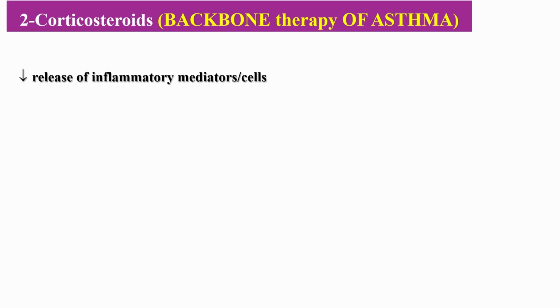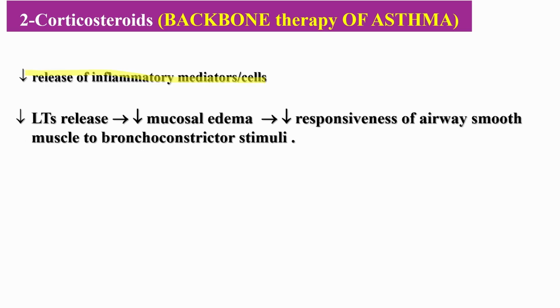Inhaled corticosteroids are considered the backbone of asthma therapy. They reduce airway inflammation by suppressing inflammatory cells and inhibiting leukotriene release. This leads to reduced mucosal edema and improved airway responsiveness. Inhaled corticosteroids also upregulate beta-2 receptors, making bronchodilators more effective. They are most effective when inhaled, allowing local action in the lungs with minimal systemic exposure.